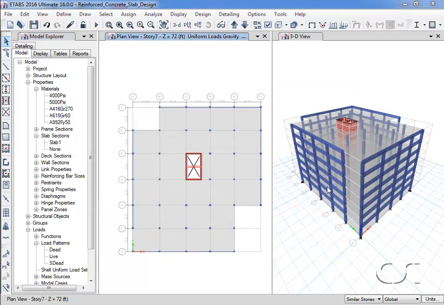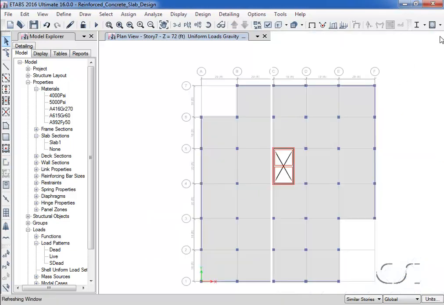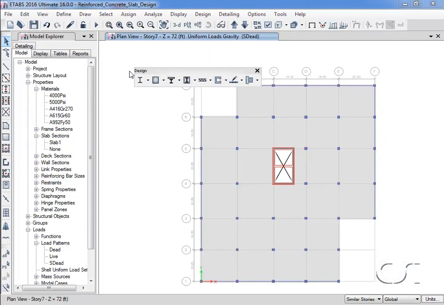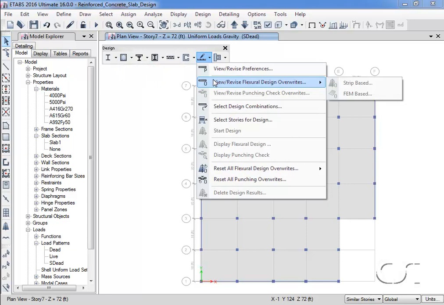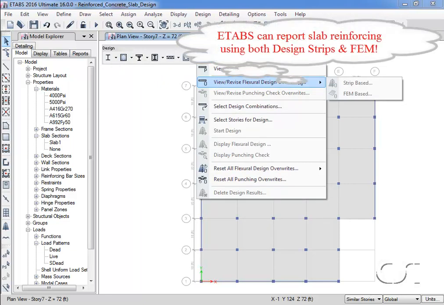Next, we will add the items needed in the model for concrete slab design. We will change to a plan view only and move the design menu buttons for easier access. ETABS can perform slab design using either the traditional design strips, where forces are integrated across a width to determine the reinforcing, or FEM, where the required reinforcing area is calculated on an element-by-element basis. We will show both.